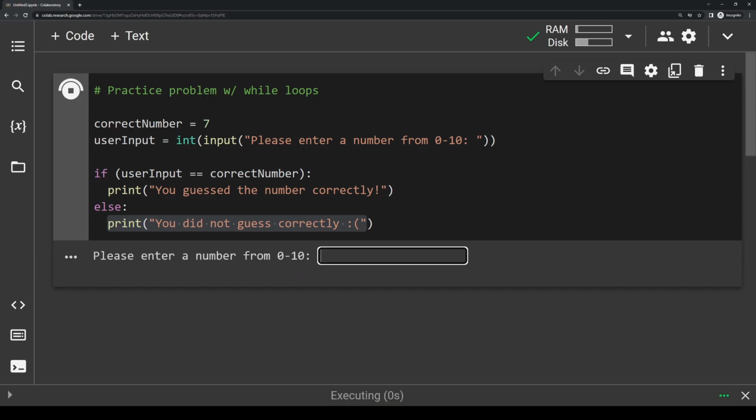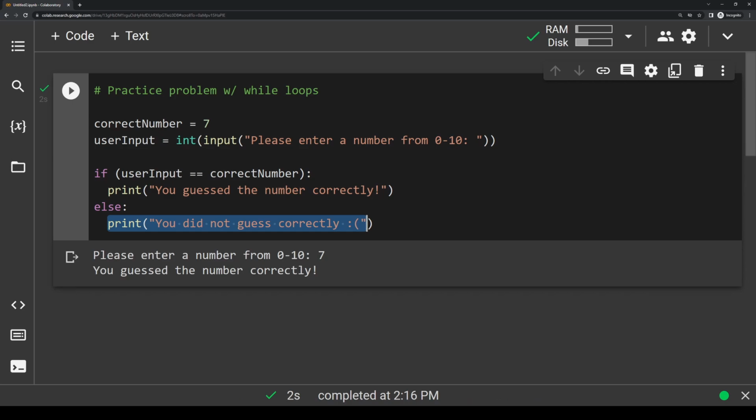Let's test actually guessing the correct number now. Let's say we input 7, and yep, it'll say you guessed the number correctly. So we can tell our conditional works just fine, but this isn't entirely what we want. Remember that we said we wanted the program to keep running until the correct number is guessed. Right now, we'll only run the program one time because we don't have any kind of loop.